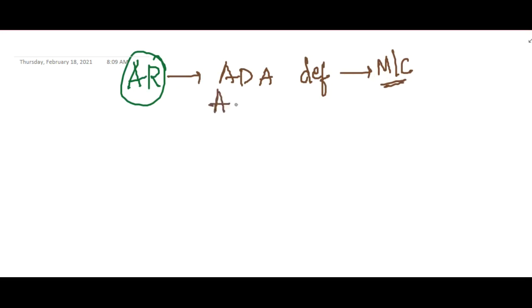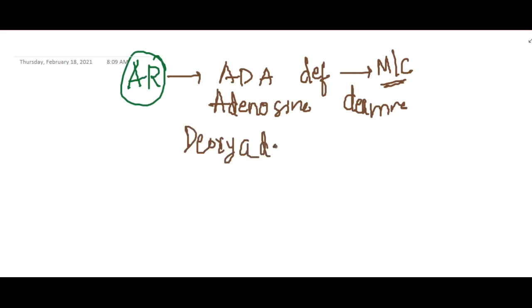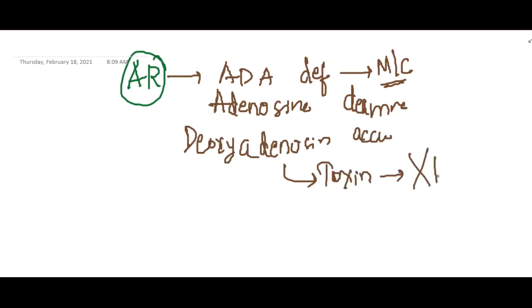Here, because of the adenosine deaminase deficiency, a compound called deoxyadenosine will accumulate in our body, and this deoxyadenosine is actually toxic to our body. Thus it will kill B cells, T cells and NK cells, thus decreasing cell mediated immunity.